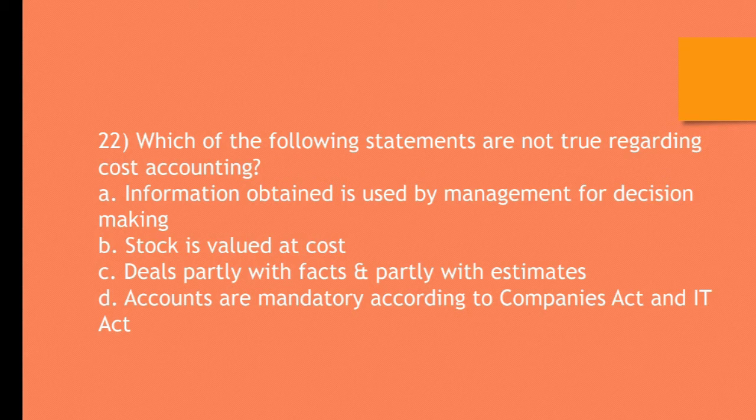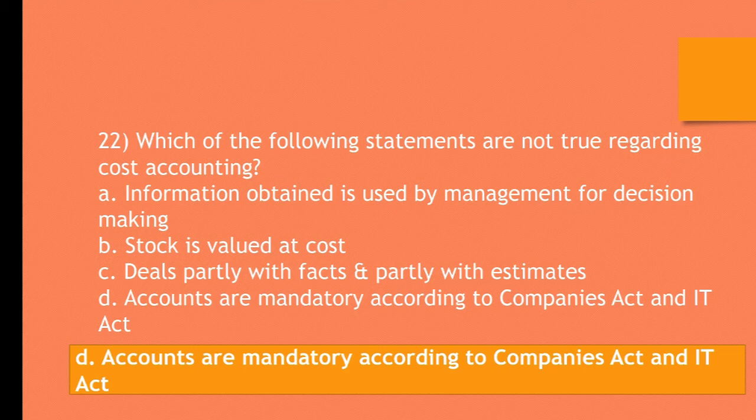Question number 22. Which of the following statements are not true regarding cost accounting? A. Information obtained is used by management for decision making. B. Stock is valued at cost. C. Deals partly with facts and partly with estimates. D. Accounts are mandatory according to Companies Act and IT Act. The correct answer is D. Accounts are mandatory according to Companies Act 1956 and IT Act. It is not true.